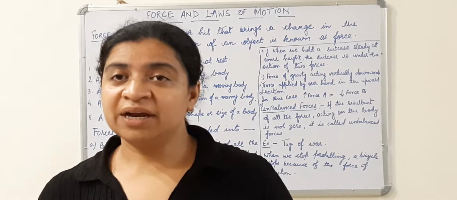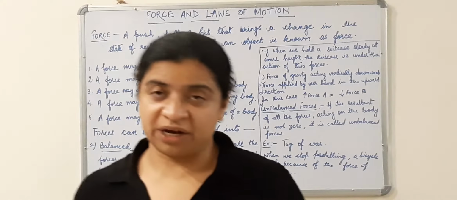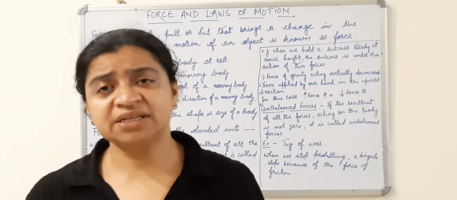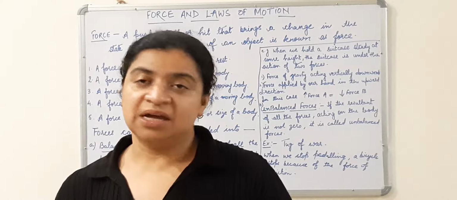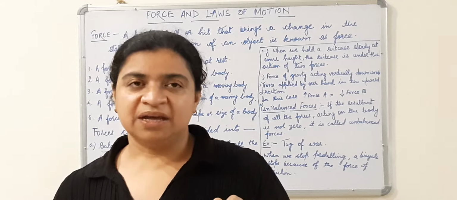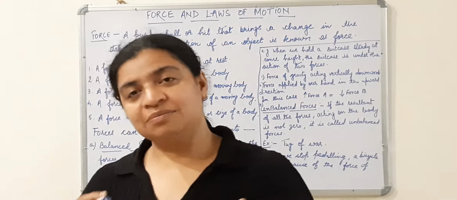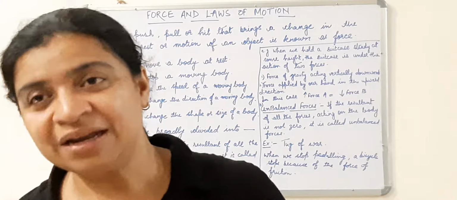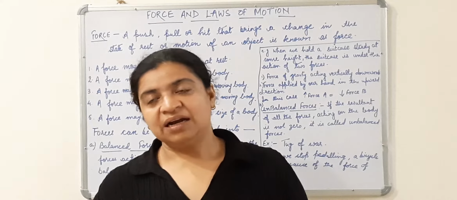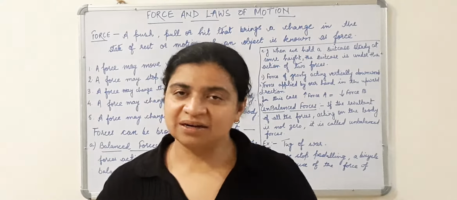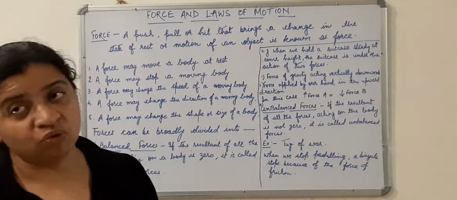Force may make a body at rest move. Third point, a force may change the speed of a moving body. Definitely, force can bring a change in the speed of a moving body. You are riding the bicycle, you are paddling very fast. The cycle will attain great speed. Then suddenly what happens when you stop paddling? Slowly, the cycle comes to rest, or its speed gradually decreases, and when you again start paddling, it starts attaining the velocity again. So a force may change the speed of a moving body.